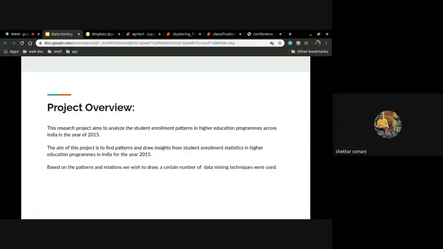Hello. The aim of this project is to find patterns and draw insights from student enrollment statistics in higher education programs for the year of 2015, depending upon the ethnicities and the features of the college. Based on the patterns and relations we wish to draw from the dataset, we have used three primary techniques: association rule mining using the a priori algorithm, clustering using the k-means algorithm, and classification using the neural networks approach.